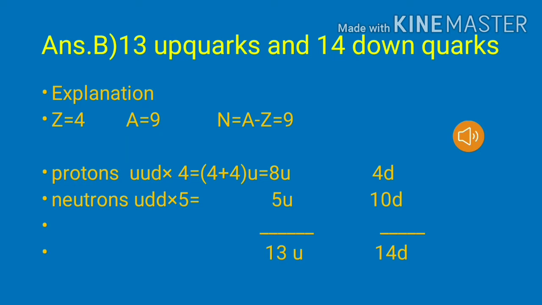Therefore, the total number of U quarks is 13 U. And the total number of down quarks is 4 plus 5 plus 5, which will give 14 D. Therefore, the correct answer is B. 13 up quarks and 14 down quarks is the correct answer.